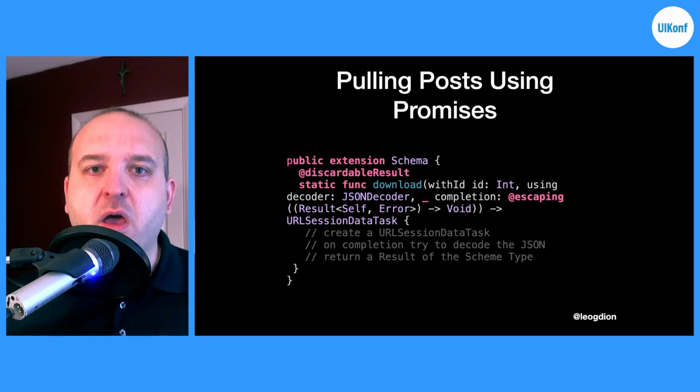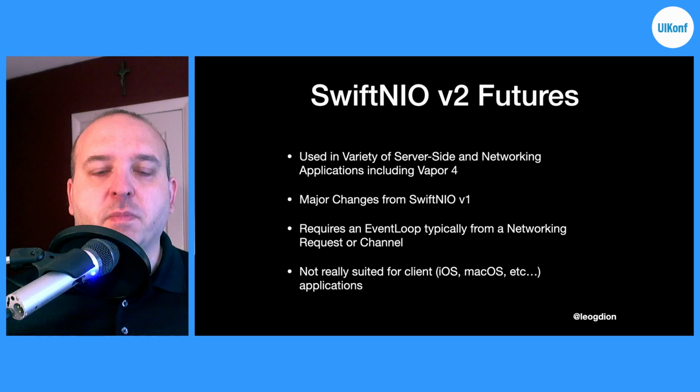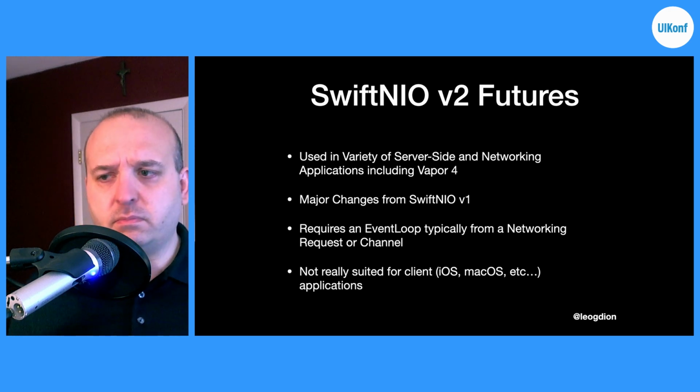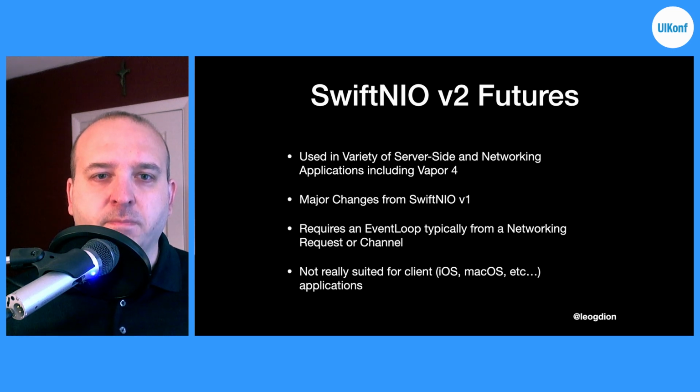So let's take a look at our first library, which is going to be SwiftNIO, the newly released SwiftNIO version 2, and how they do futures. SwiftNIO is used throughout a variety of server-side and networking applications, including Vapor 4. There are major changes from SwiftNIO version 1, and SwiftNIO requires what's called an event loop, which is kind of its own abstraction of a thread, similar to how a DispatchQueue would work. And in SwiftNIO's case, it's more frequently like a networking request or channel.